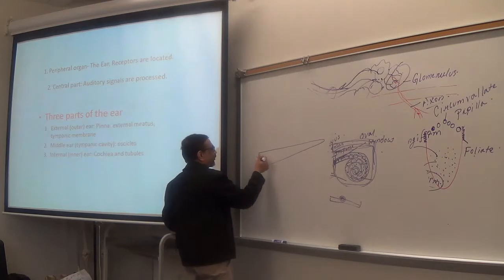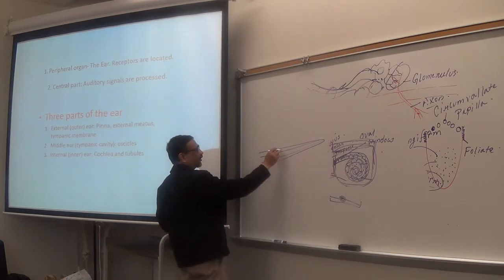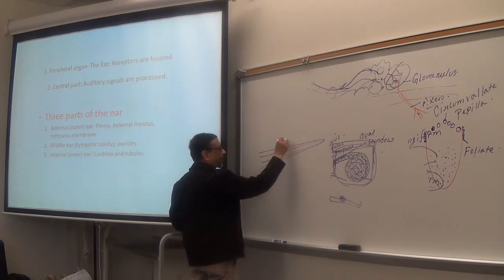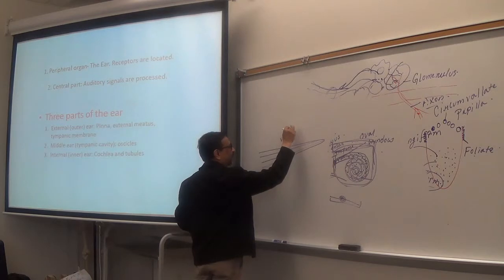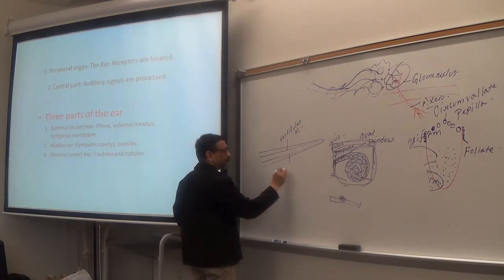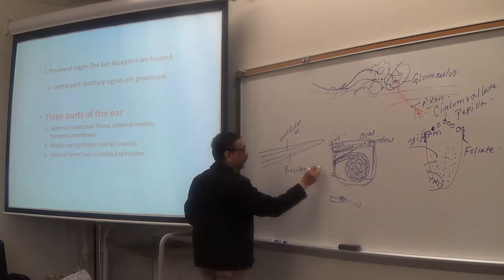And now if I look inside the cochlea, there are two membranes. So three cavities inside, because there are two membranes. The upper one is called the vestibular membrane, and the lower one is called the basilar membrane.